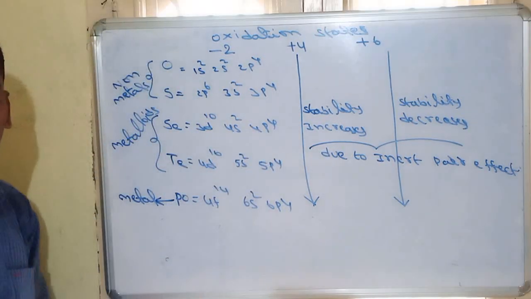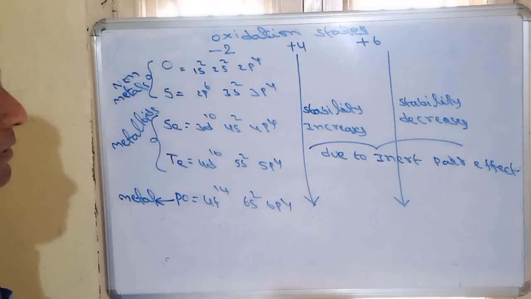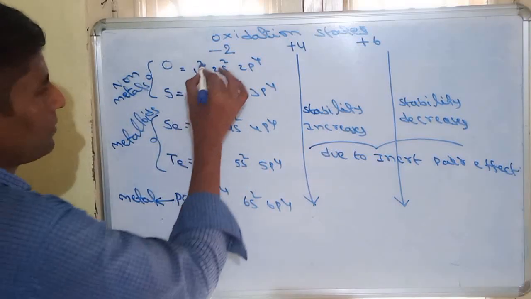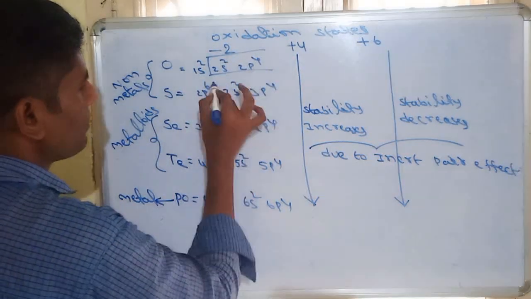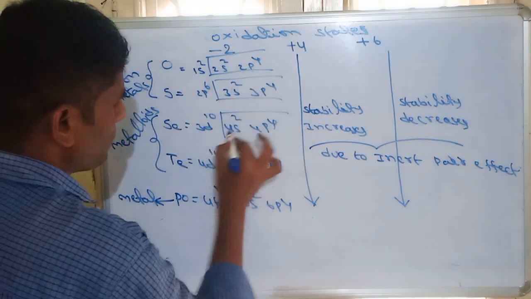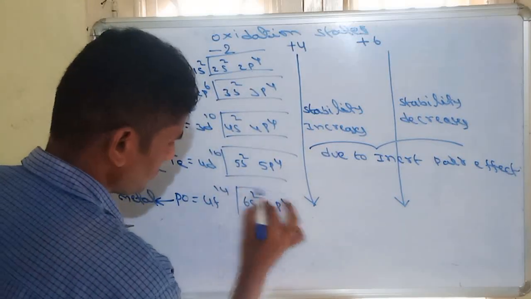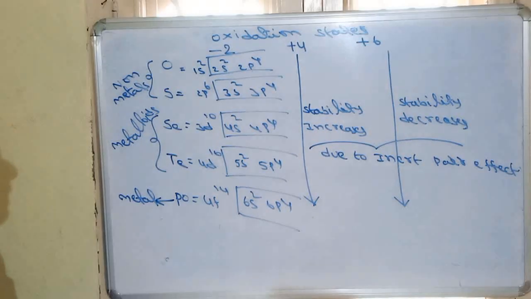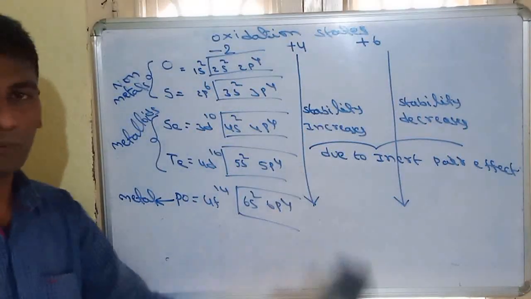So this is the outer electronic configuration of 16th group elements. So these are valence electrons. See this? All are containing 6 valence electrons: 2, 4, 2, 4, 2, 4, 2, 4.